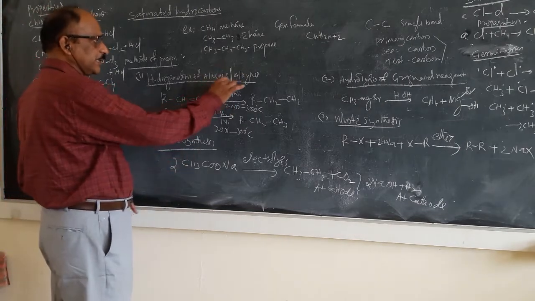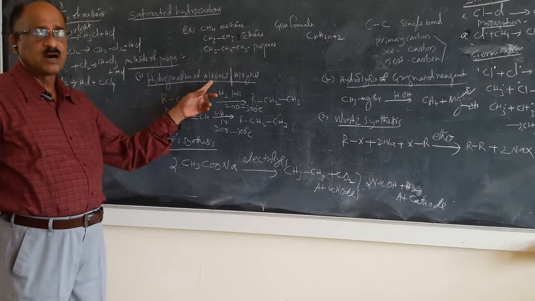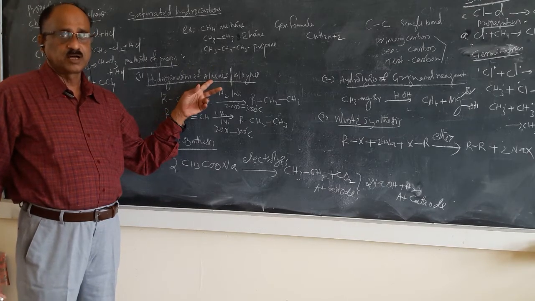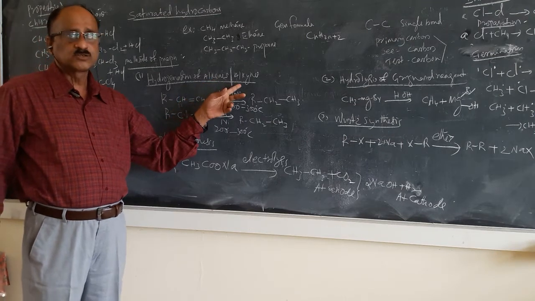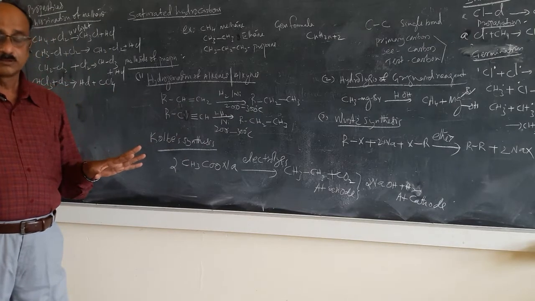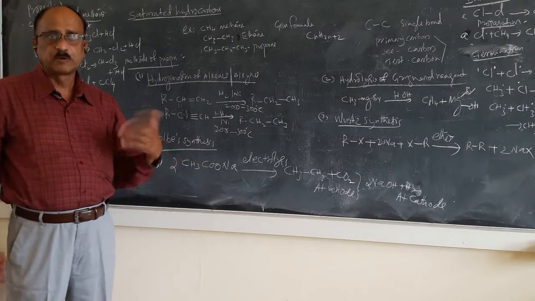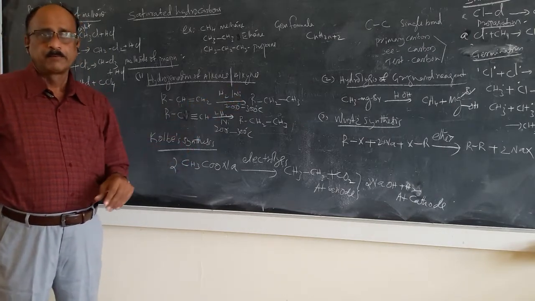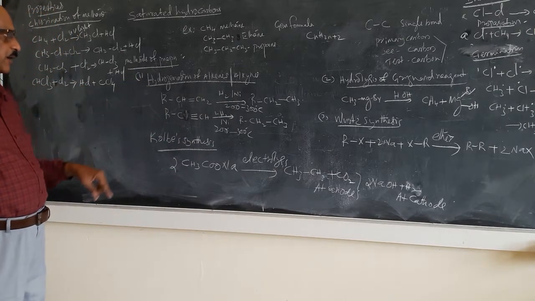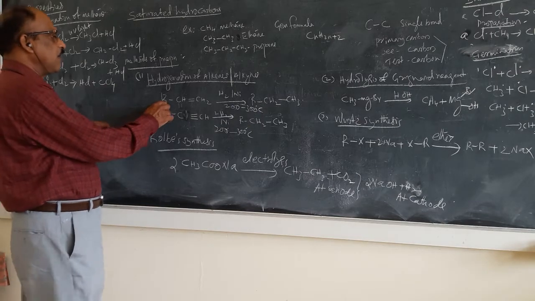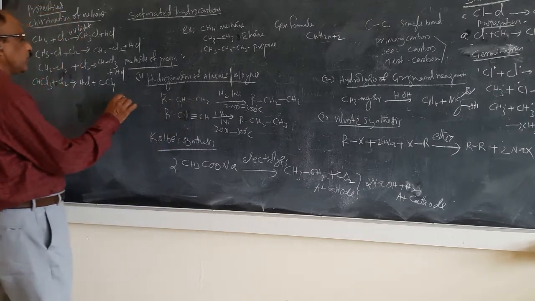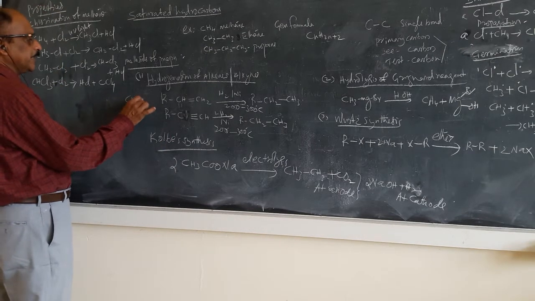That's why I told you what alkenes are. Alkenes are unsaturated hydrocarbons containing a double bond between carbon atoms. Alkynes are also unsaturated hydrocarbons in which a triple bond is present between the carbon atoms. So the first reaction is hydrogenation of alkenes. You can take RCH=CH2. R is an alkyl group. An alkyl group is a methyl group. You can take methyl as an example.